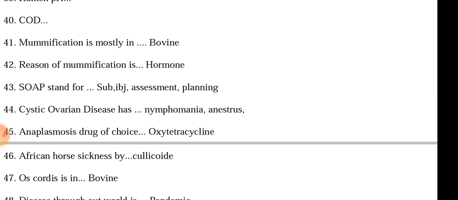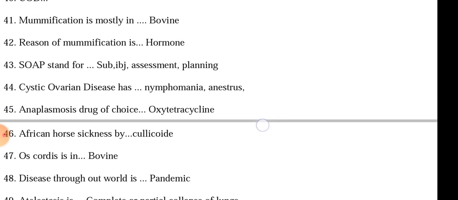SOAP stands for subjective, objective, assessment, planning. Cystic ovarian disease COD has nymphomania and stress. They are the signs. Anaplasmosis drug of choice is oxytetracycline. African horse sickness is by Culicoides. Os cordis is in bovines.